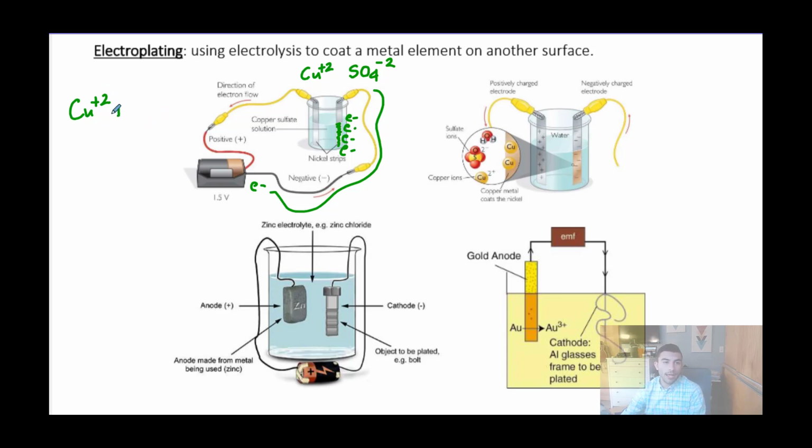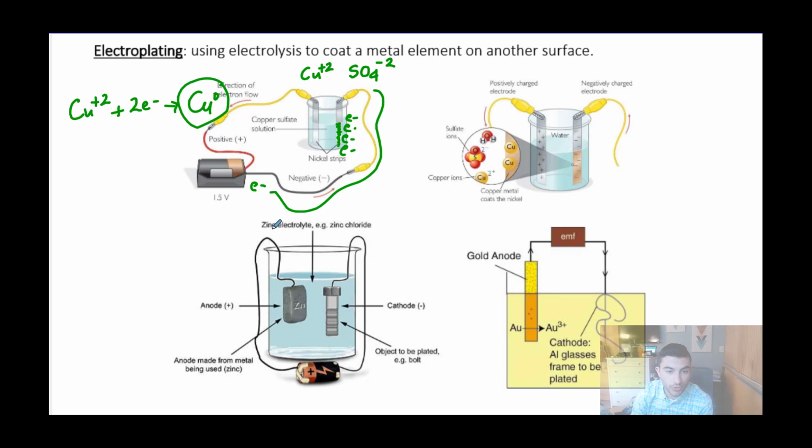When this copper ion gains 2 electrons, it will turn back into a neutral copper atom, meaning elemental metal copper. That's what we saw start to coat on the surface of the nickel strip. So that process of extracting the copper from the copper sulfate is called electrolysis. The act of it coating on the nickel strip is what we call electroplating.